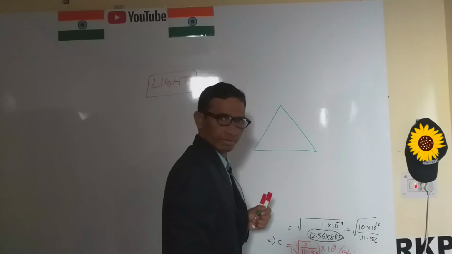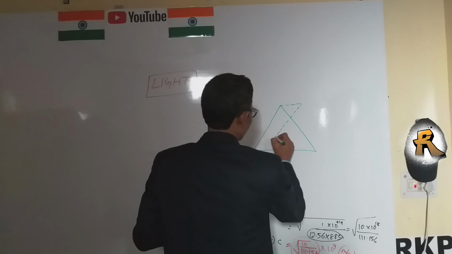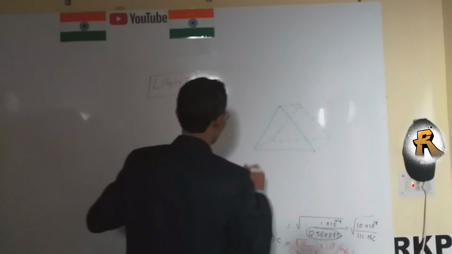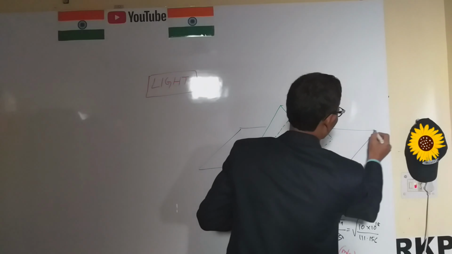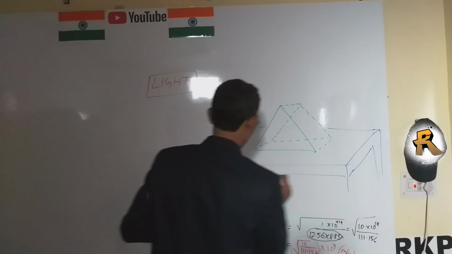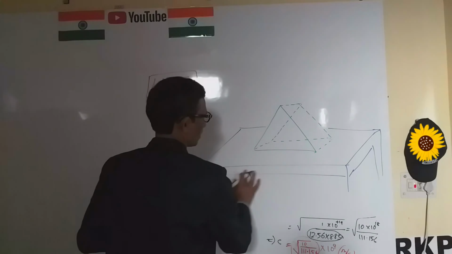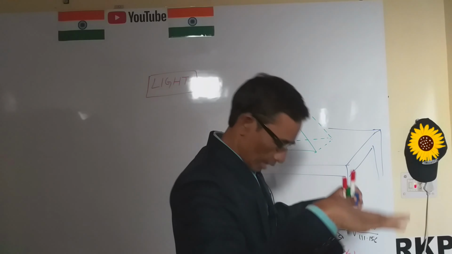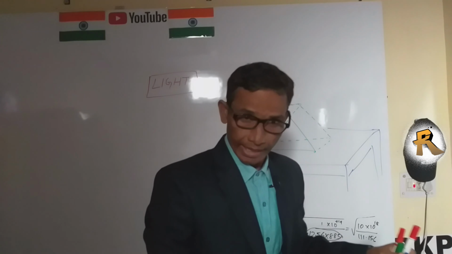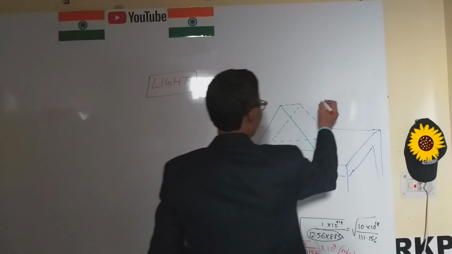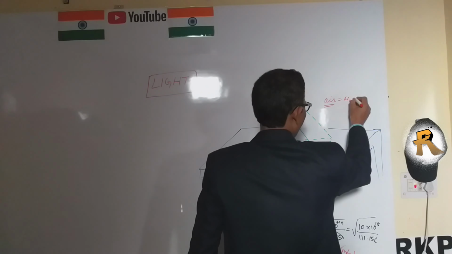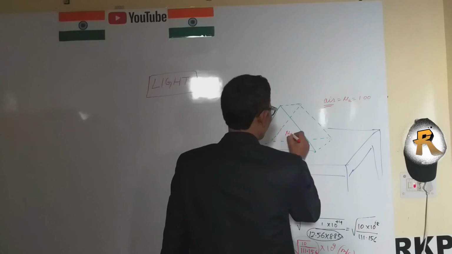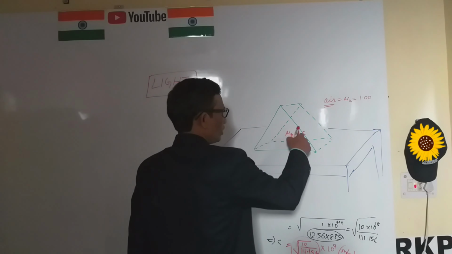This is the prism, placed on the table, and the prism is surrounded all around by air. Here mu a equals 1.00, and the glass is denser, mu g equals 1.5.